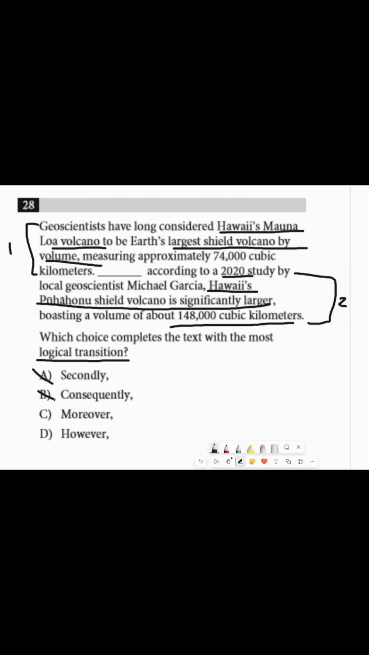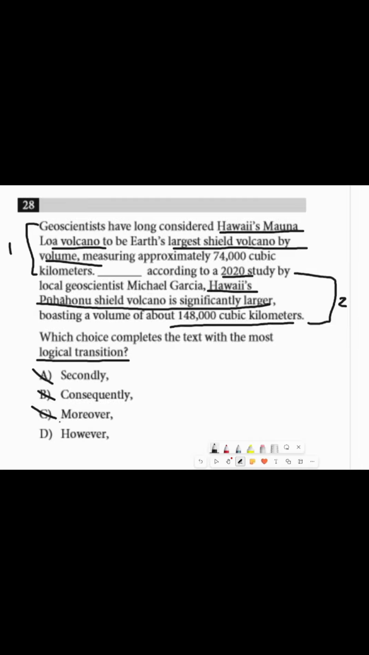Consequently, now this also wouldn't make sense because it's saying that number 1 causes number 2, which doesn't make sense because how can this Mauna Loa volcano being the largest cause Hawaii's Portunu shield volcano to be larger? That doesn't really make sense, right? So it can't be consequently.